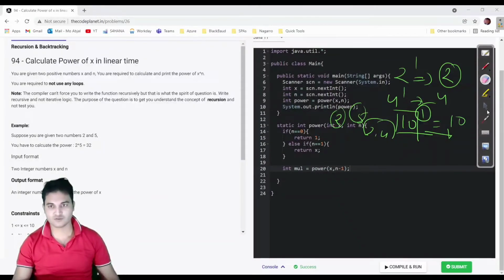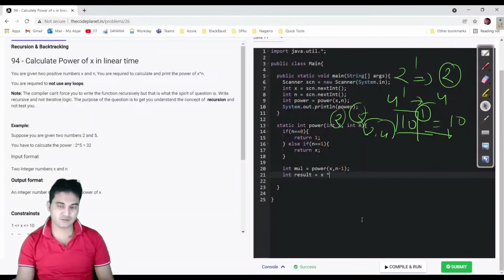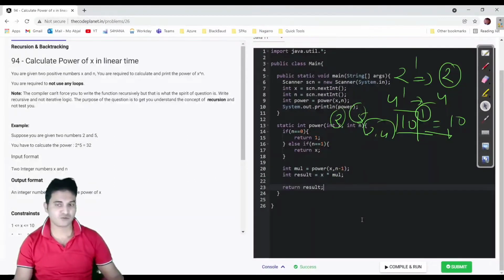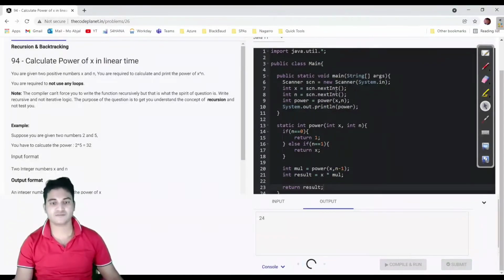So I would use the same logic. So result equals x into this, the multiplication result, and then finally return your result. So our code is done, and let us try to run it, and then we'll see whether we do have any compilation error or not.